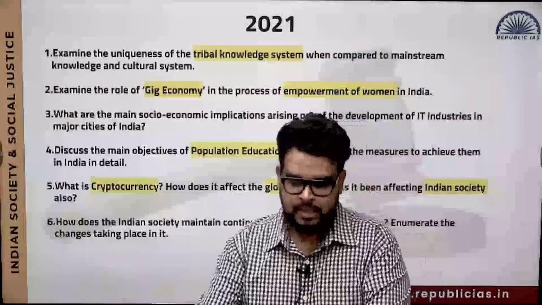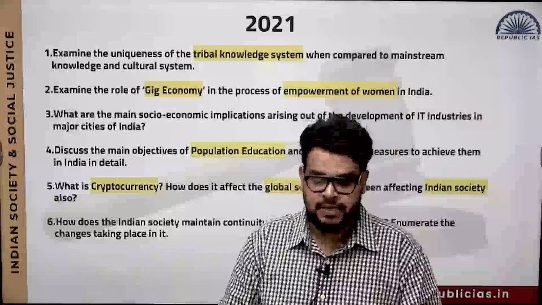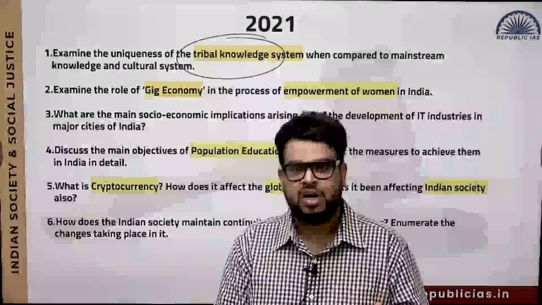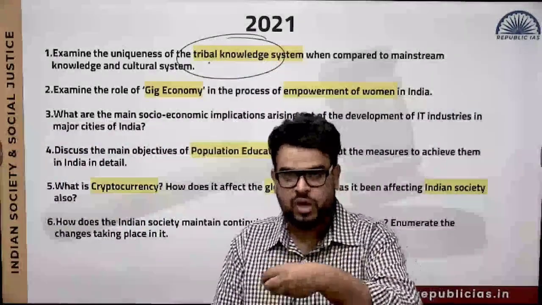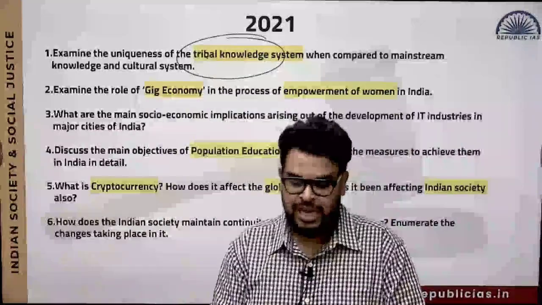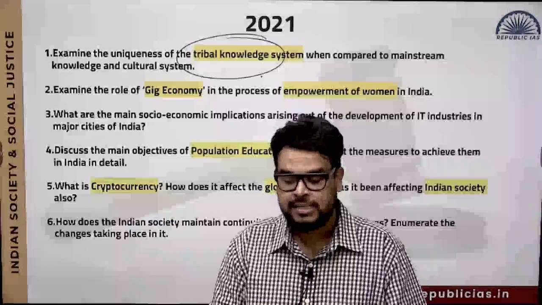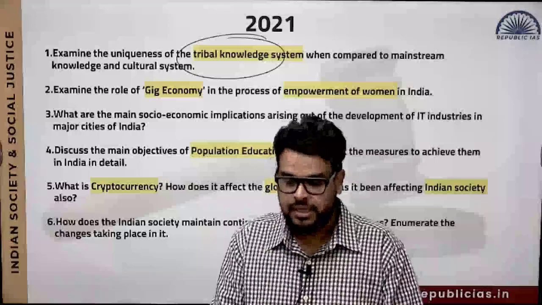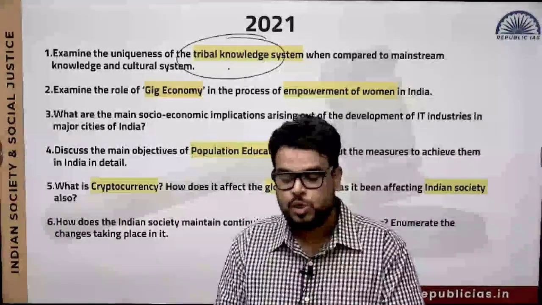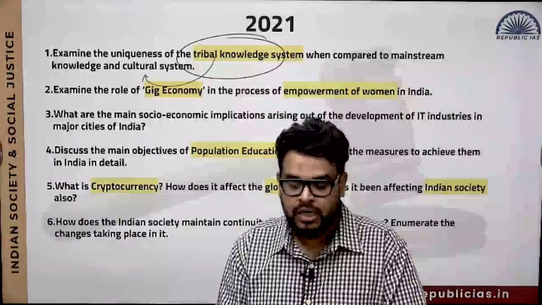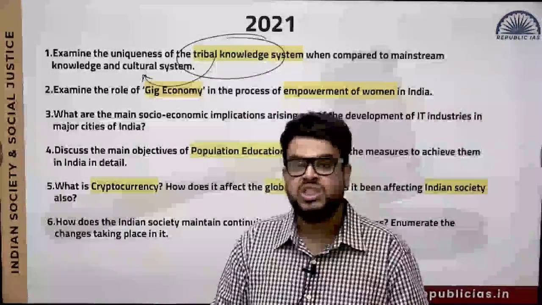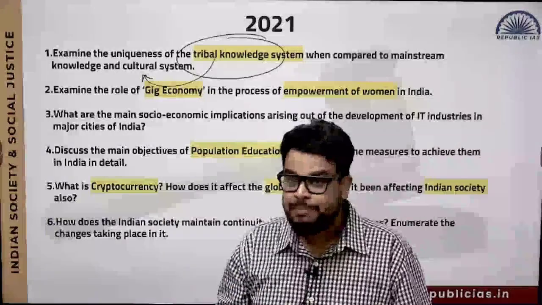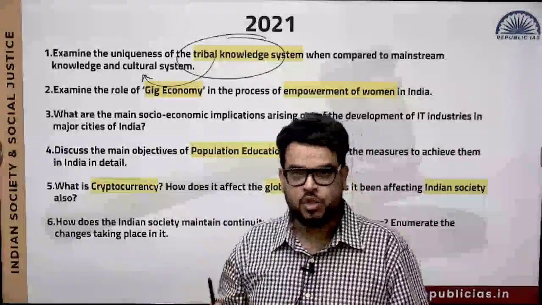Next, examine. So you see, scheduled tribes they have asked. Now they are asking you on tribal knowledge. So tribals are important. In the year 2020, there was a lot of tribal development. That is why the questions, you can see it in the form of previous year questions. What is, examine the uniqueness of the tribal knowledge system? So they are asking you about the tribal knowledge system that is there. Now, when you explore this particular tribal knowledge, you will also need to know about their culture and how, because of globalization, their culture is being diminished or not. That thing also needs to be explored.